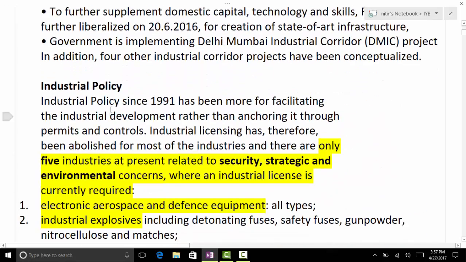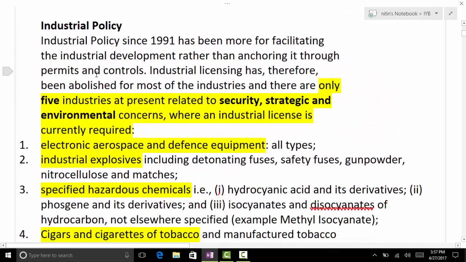Now come to the industrial policy. So we have industrial policy 1991. It's an old policy, so no need to focus much on this. I have just removed that part. But you remember we have an industrial policy in 1991.